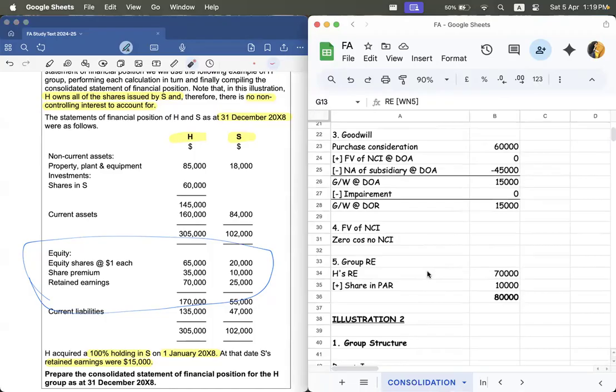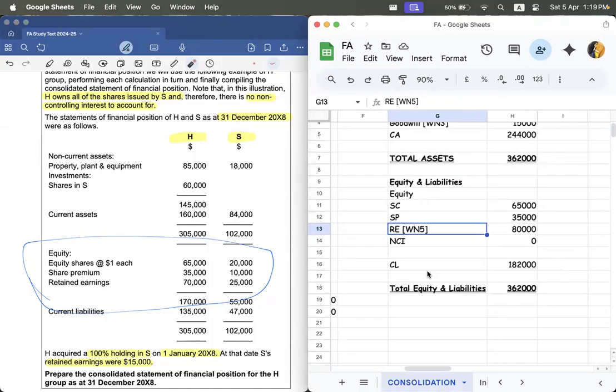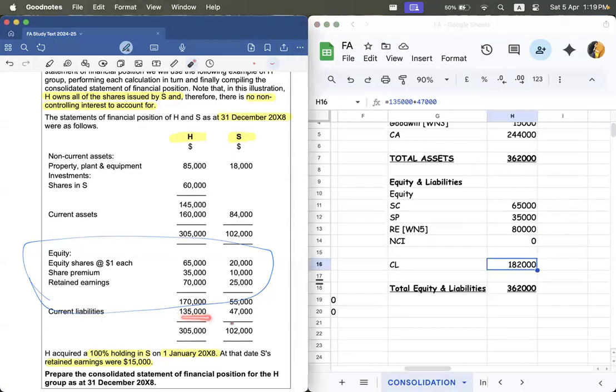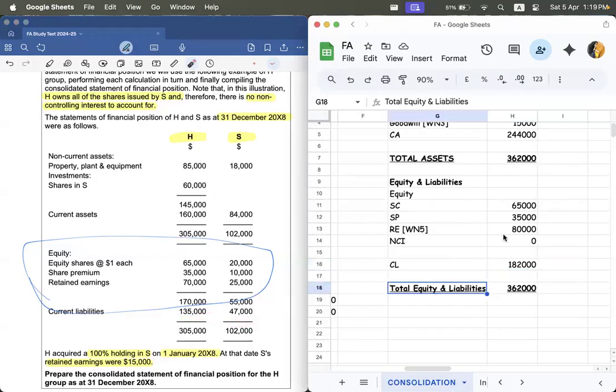Working notes are prepared for a reason. And normally you report the NCI here, but since the NCI is zero, since there is no percentage that is left over, the NCI is zero. Now you're going to add the current liabilities together. And then you're going to add everything together.